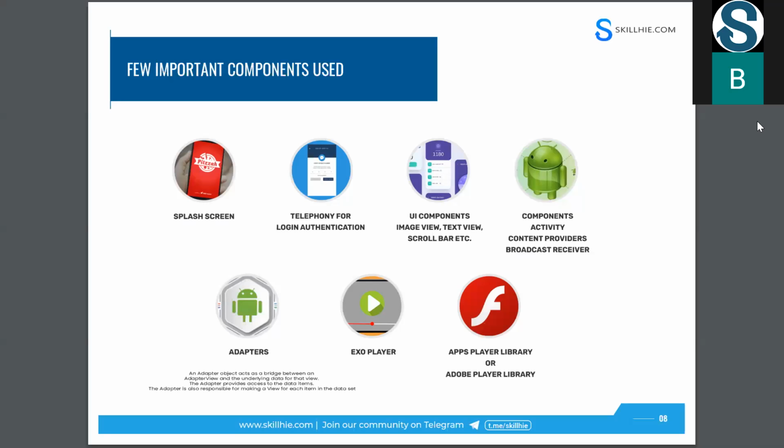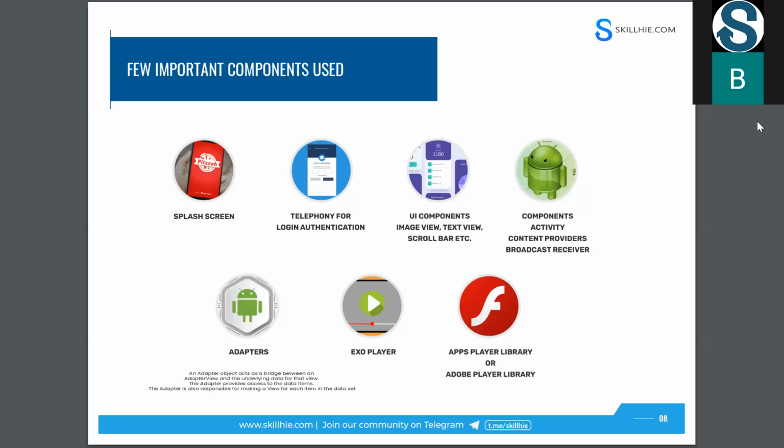All things will be developed through, like, some UI components. Android has image view, text view, scroll bar. If you want to display any text, for suppose Family Man, if you want to show that title, Family Man season 1 or episode 1 or anything, that can be shown in Android with the help of text views.